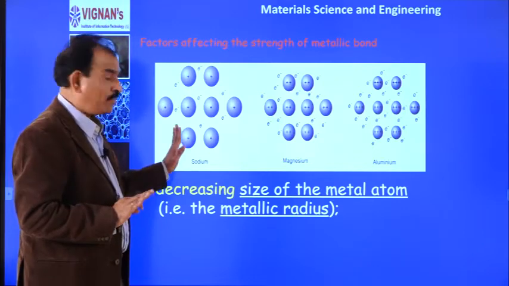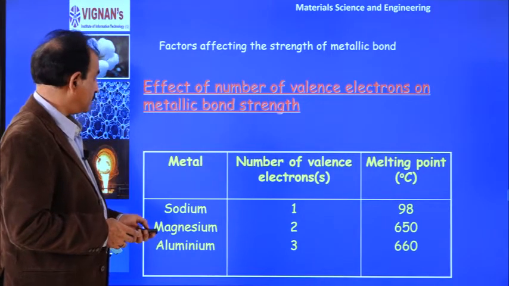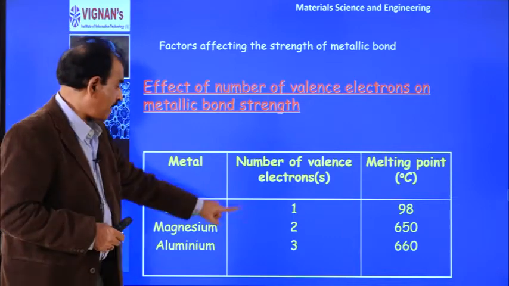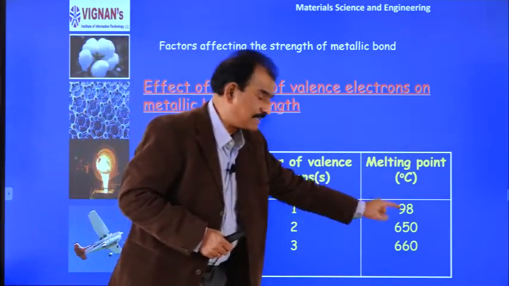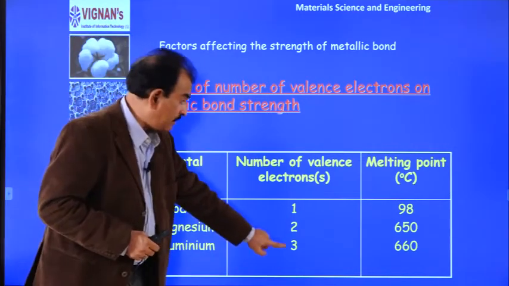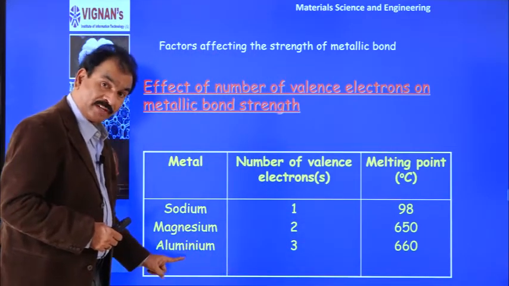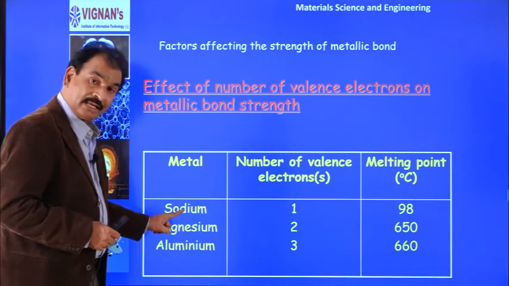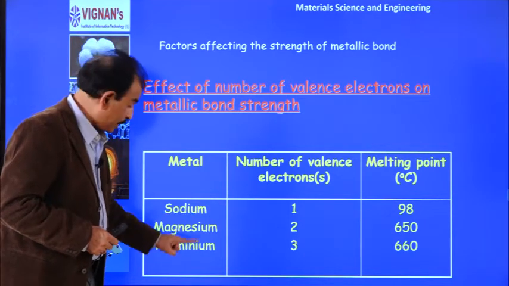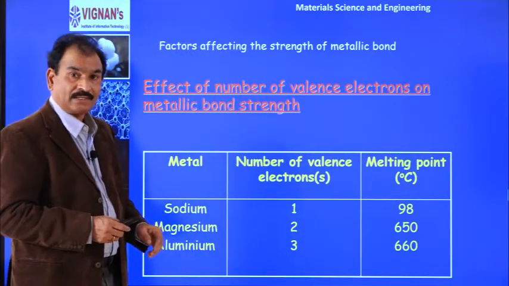That is why they have low melting and boiling points. Okay. Next, if we take the number of valence electrons in a metallic bond, sodium has only 1, and its melting point is 98. Whereas aluminum has 3 valence electrons, and its melting point is 660. That means aluminum has more free electrons than the sodium lattice. So the electrostatic forces are weaker in sodium comparatively. That is why aluminum has a higher boiling point or melting point.